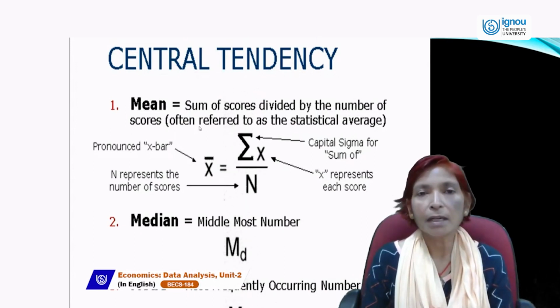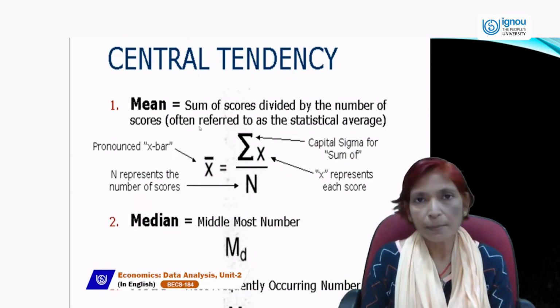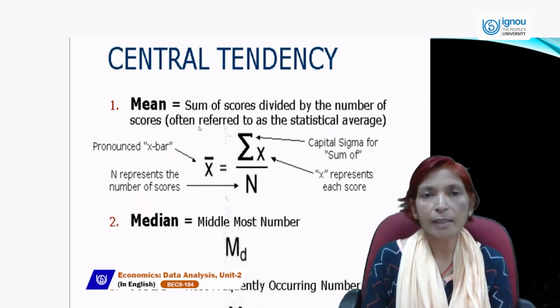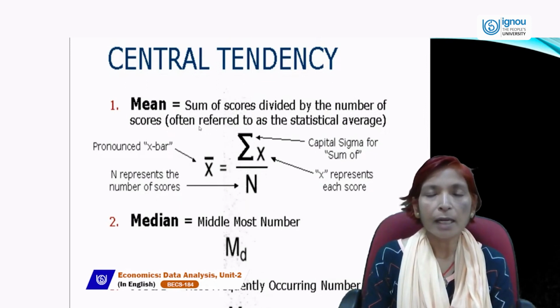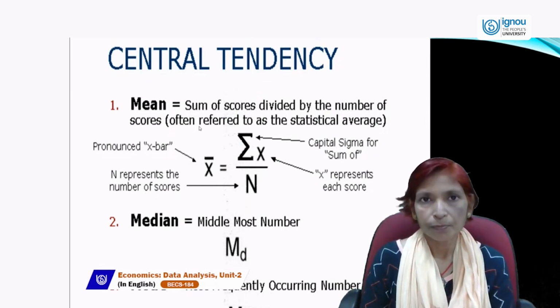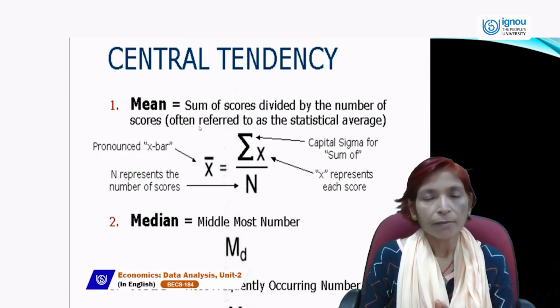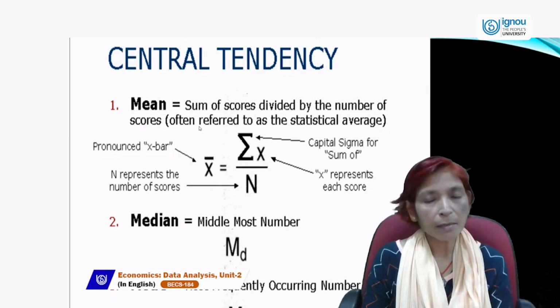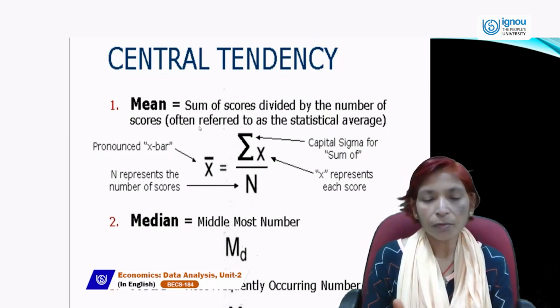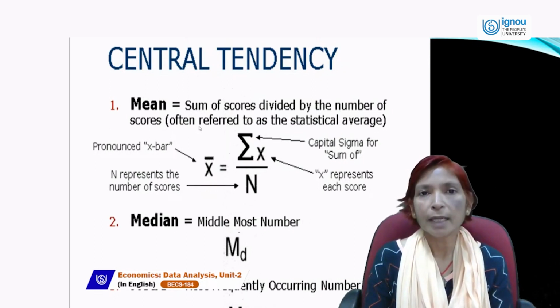But if the numbers are given in even numbers, then we use the formula n plus 1 by 2. If the number is 10, then 10 plus 1 by 2 is 11 by 2, that is 5.5. 5.5 means the fifth number plus the sixth number. We add both, the fifth plus the sixth, divided by 2.